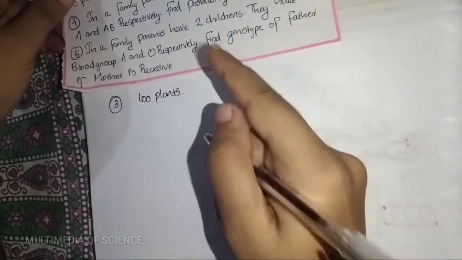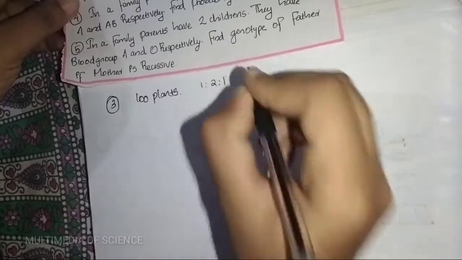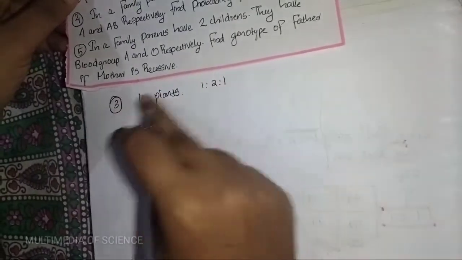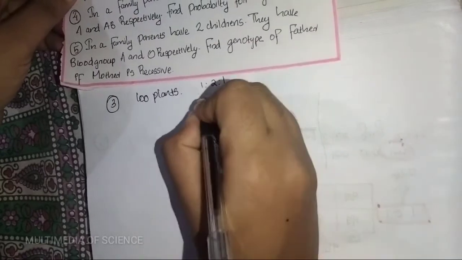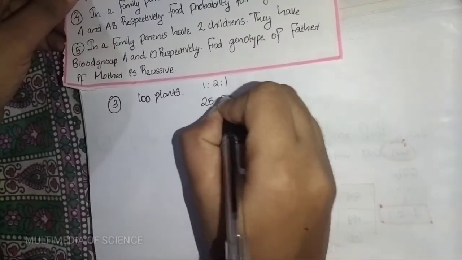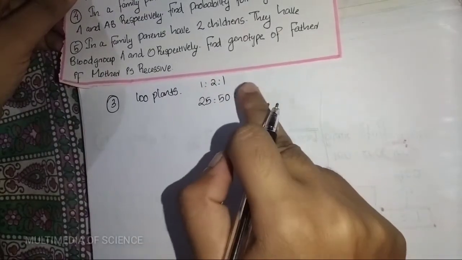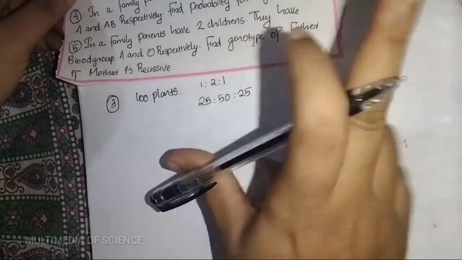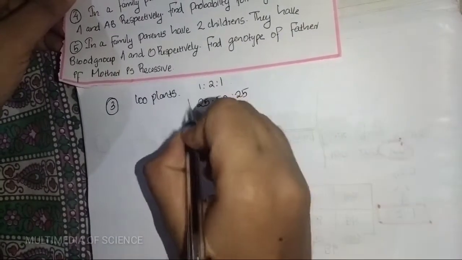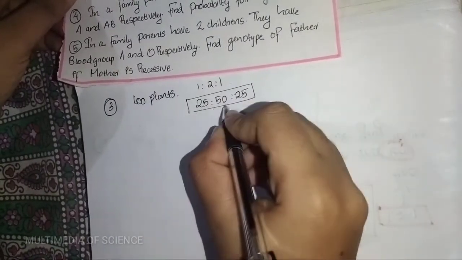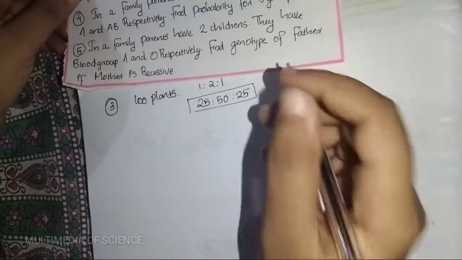Which means the ratio is 1:2:1. So just split this 100 in the ratio of 1:2:1. It is 25:50:25. 25 plus 25 is 50, 50 plus 50 is 100. So just divide 100 in the ratio of 1:2:1. So it's given as 25:50:25. Clear?